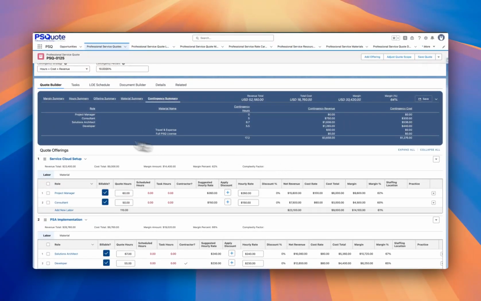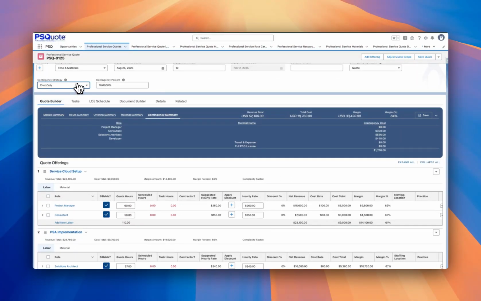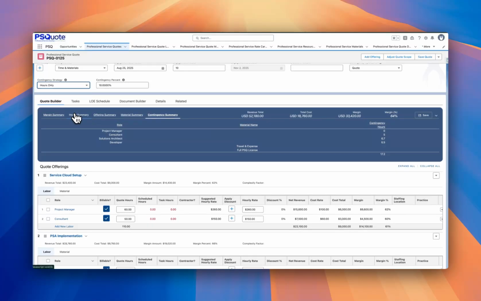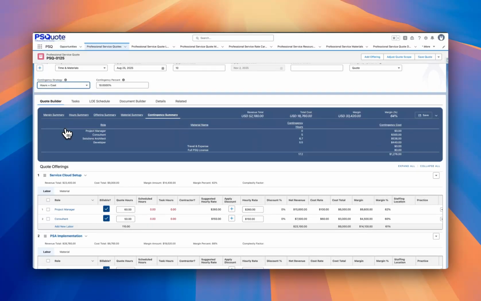As I toggle the contingency strategy, the margin analysis dynamically updates to reflect the impact on hours, cost, and revenue. So you're always coding with full visibility into the financial impact.